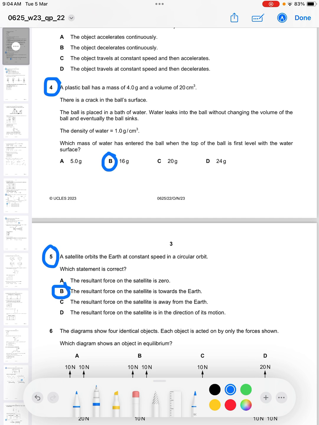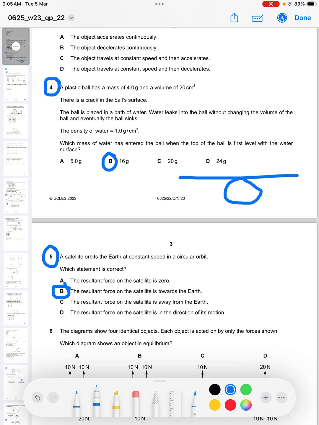Which mass of water has entered the ball when the top of the ball is first level with the water surface? So if this is the water surface and the top of the ball is level with the water surface, it means that the entire ball is now inside the water.